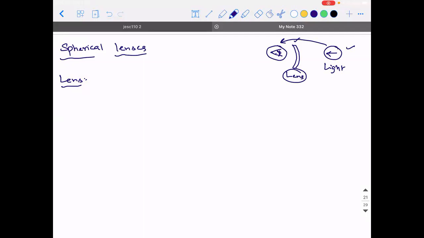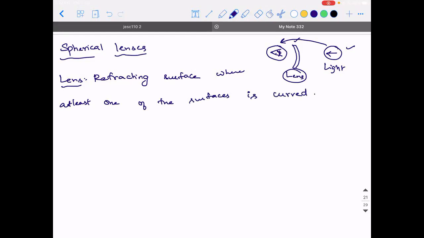So can I say lens is nothing but basically a refracting surface where at least one of the surfaces is curved? That is what we can call a lens. When you talk about a refracting surface where at least one of the surfaces is curved, that is what we can call a lens.